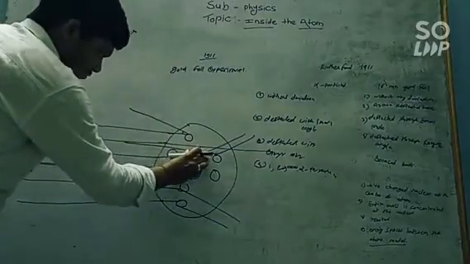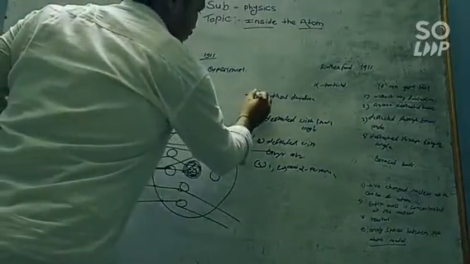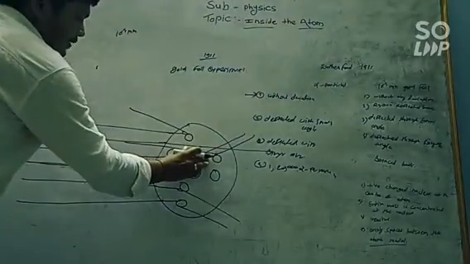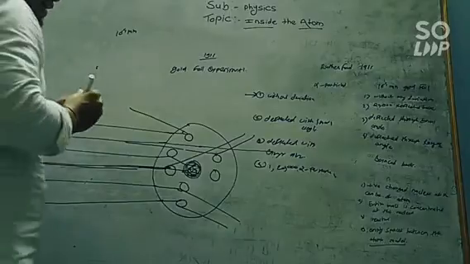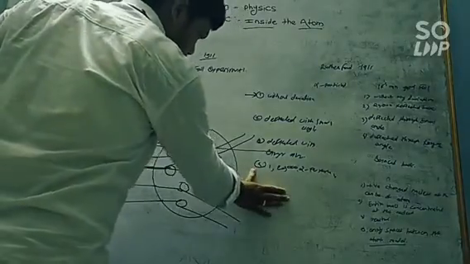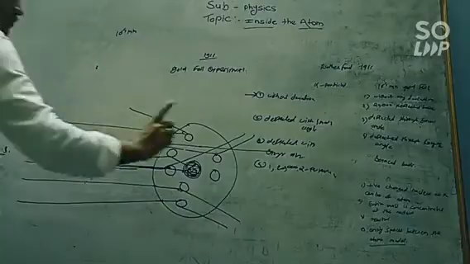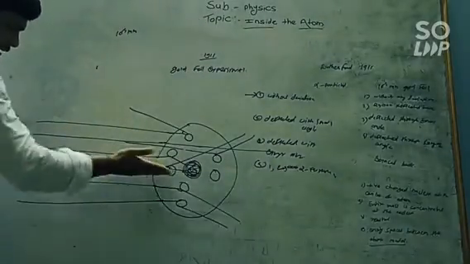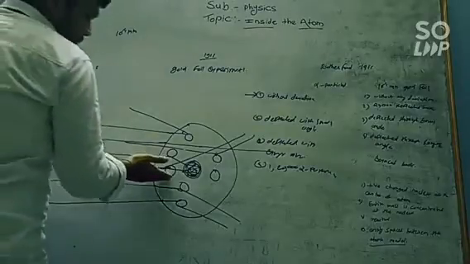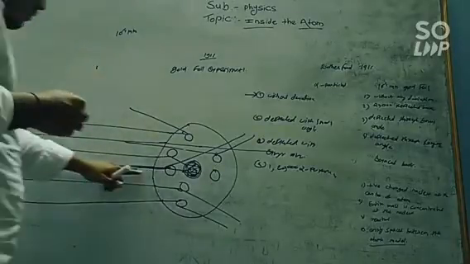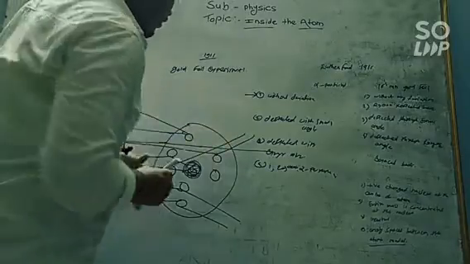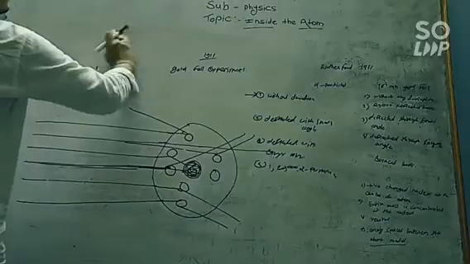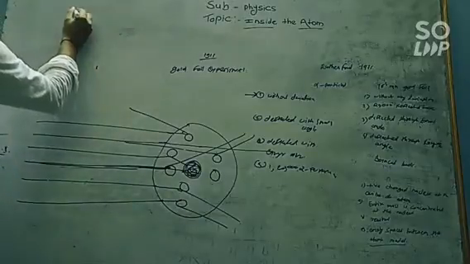His first result or first conclusion says that there is some empty space in the structure of the atom, and our last, the fourth conclusion, is that only one alpha particle out of the 20,000 alpha particles gets reflected back, following the same path as the bombarding path. Now from these four conclusions, or these four results, he put forth the structure of the atom.